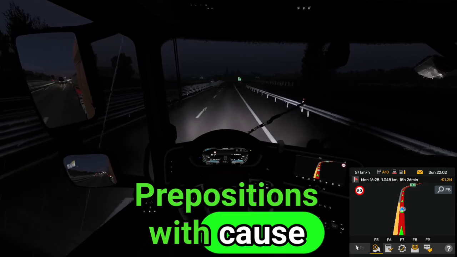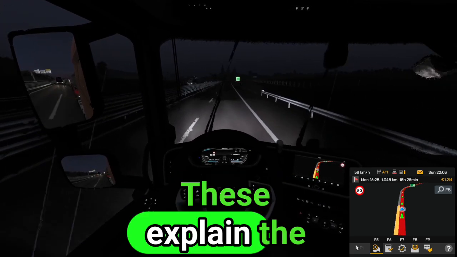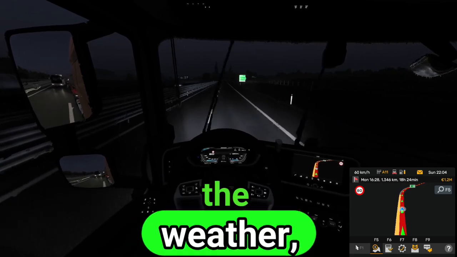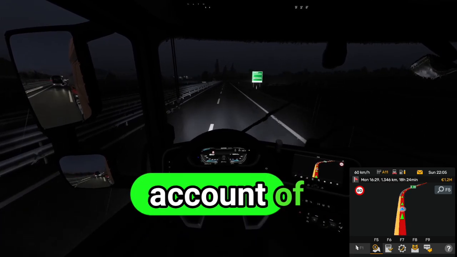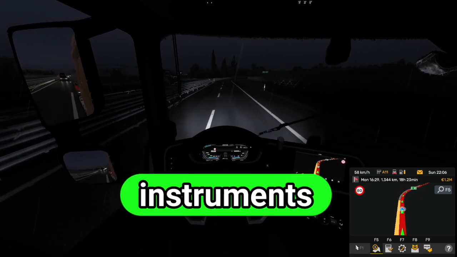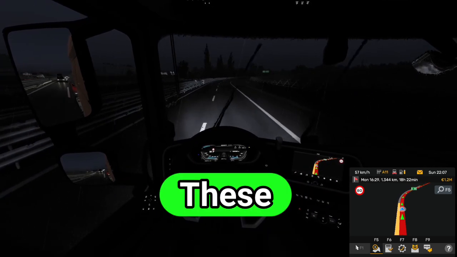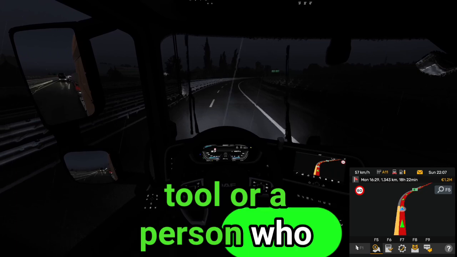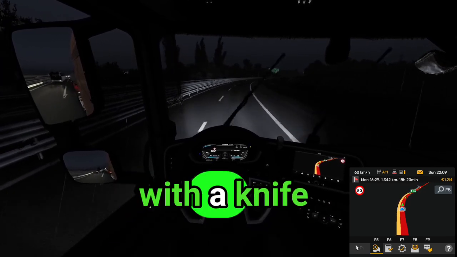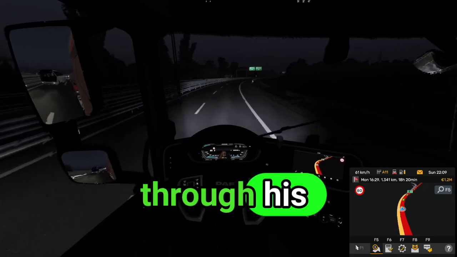Prepositions of cause/reason. These explain the reasons behind something. Examples: because of the weather, due to the accident, on account of his illness, by reason of his skill. Prepositions with instruments/agents. These indicate the tool or person who does something. Examples: by hand, with a knife, by my father, through his efforts.